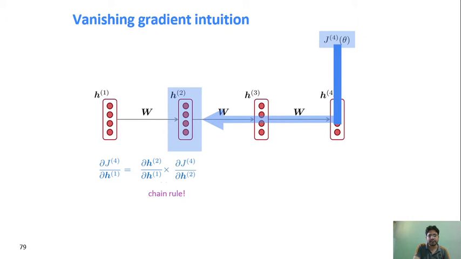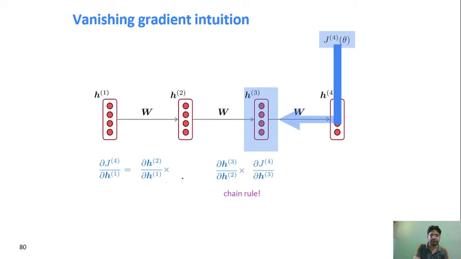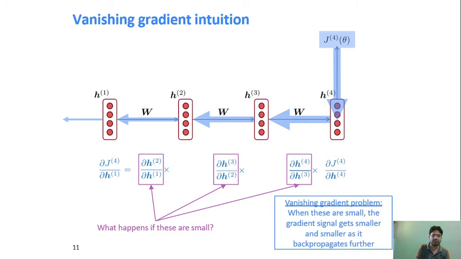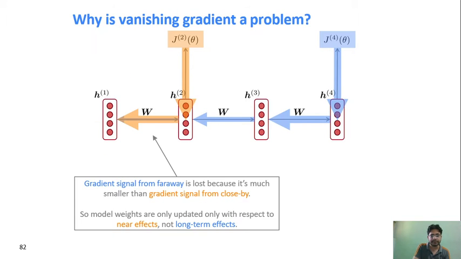But in an RNN, it is something like backpropagation through time. So what is that? Once it reaches here, it will do the dot product. We are using the chain rule, so in that case it will take the dot product here, then slowly we keep reaching the next dot product, and finally you will get some value. So as your gradient travels back, because you are doing the dot product with a smaller value each time, it becomes smaller and smaller, until by the time it is reaching here, the impact is almost nullified, right?